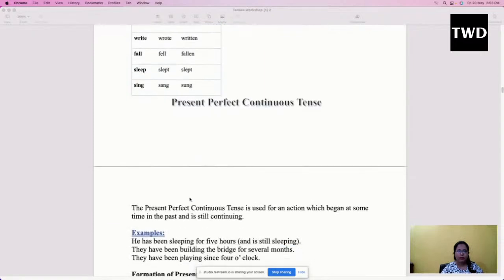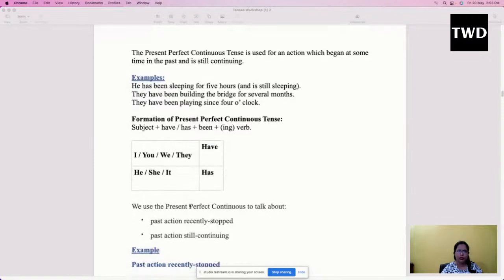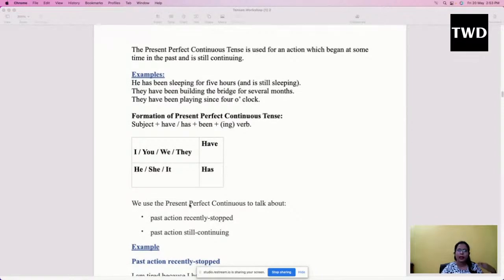Moving to present perfect continuous tense. Present perfect continuous tense is used for an action which began at some time in the past and still is continuing. The moment I say continuous, that means the action is continuing, and our verb will be coming with ing. So what is the structure of the sentence? The structure of the sentence would be subject plus have or has plus been plus verb with ing.